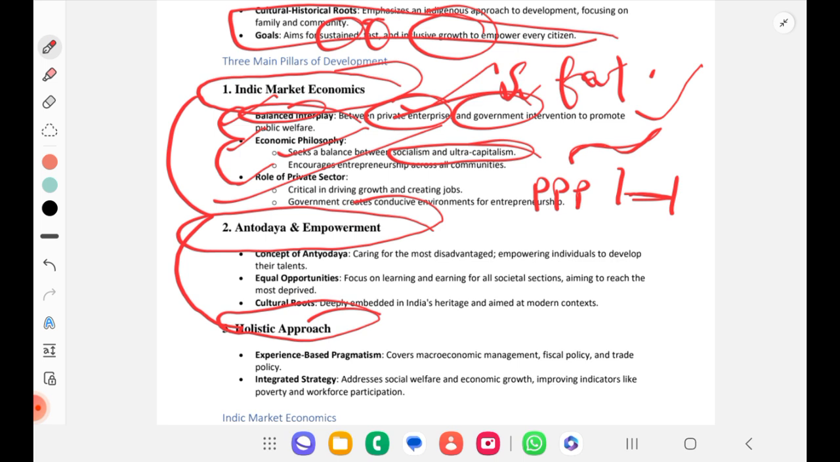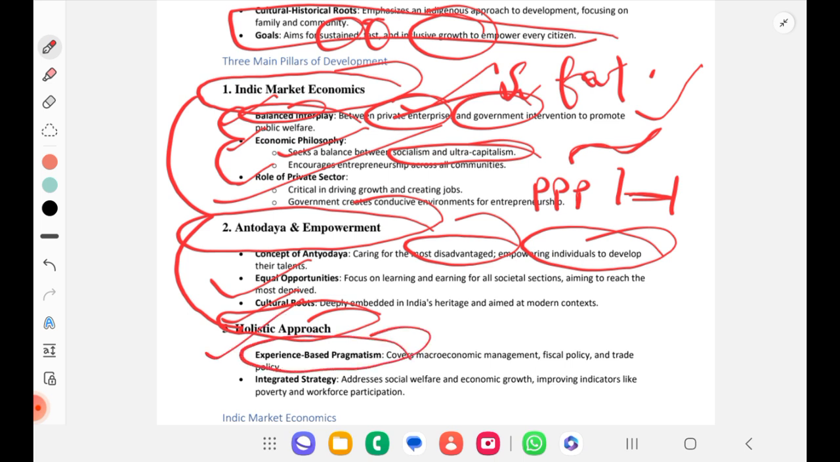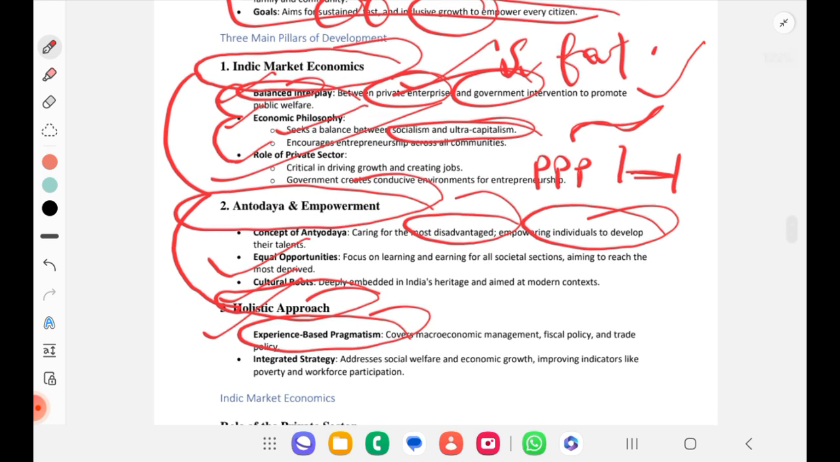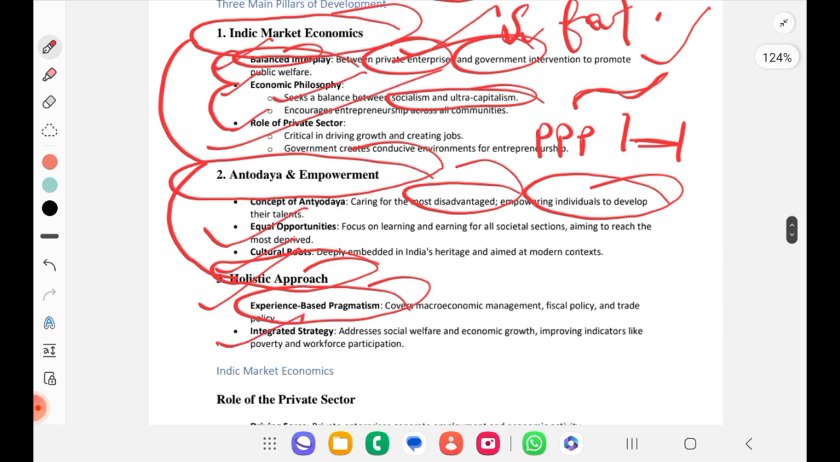Then we have Antyodaya and empowerment. Under this, the concept of Antyodaya, that is caring for the most disadvantaged and empowering individuals and developing their talents, giving equal opportunities, cultural roots development. Then holistic approach: experience based pragmatism, then integrated strategy is what we should follow. Holistic is integrated strategy, fine.